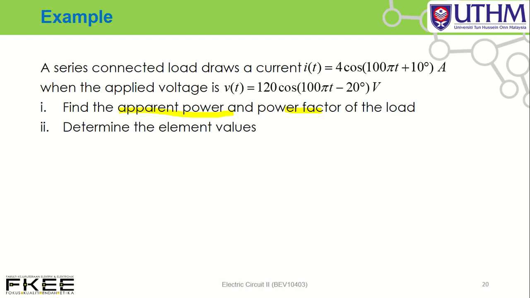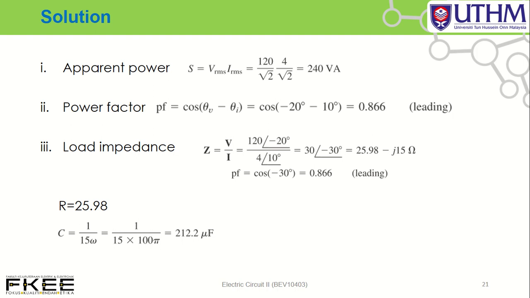First of all, I think it is better that you draw the circuit. Let's say you have a simple circuit. We have a load, and then we have a current through the load, then we have a voltage. This is a phasor diagram. So how to determine apparent power? We know that apparent power equals Vrms times Irms. We have peak voltage divided by square root 2, peak current divided by square root 2, to get the RMS value, unit volt ampere.